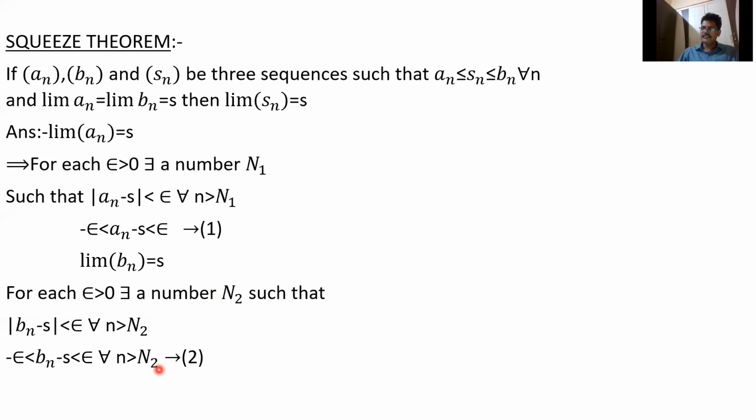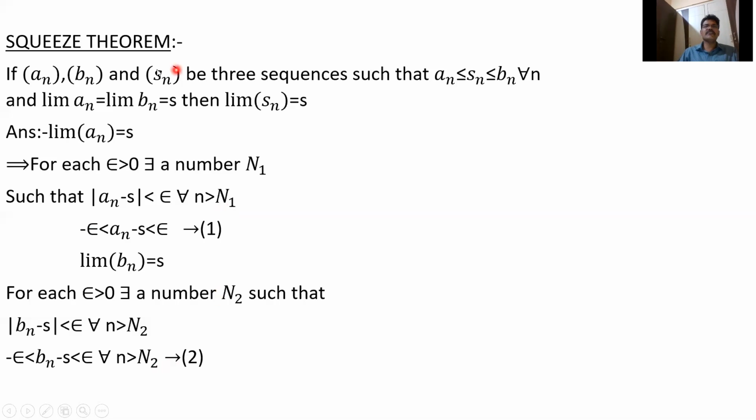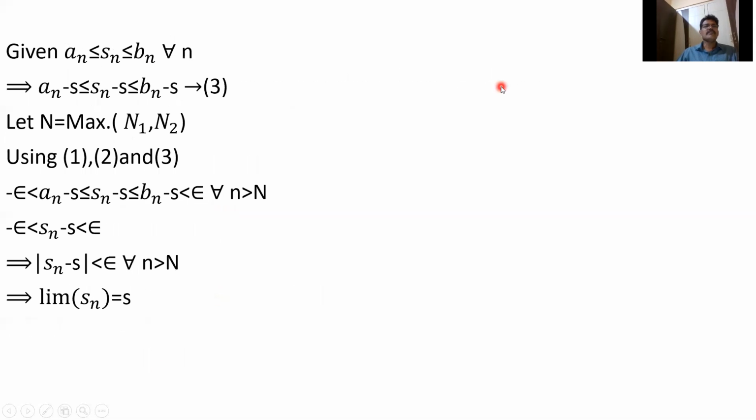If I take N equal to the maximum of N1 and N2, also given a_n ≤ S_n ≤ b_n for all n. So what is given? a_n ≤ S_n ≤ b_n. So we can write a_n - s ≤ S_n - s ≤ b_n - s.